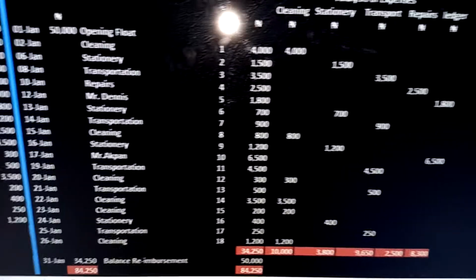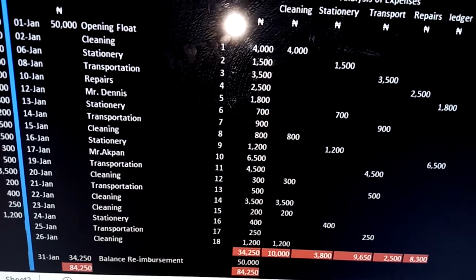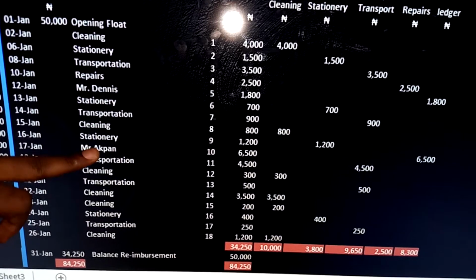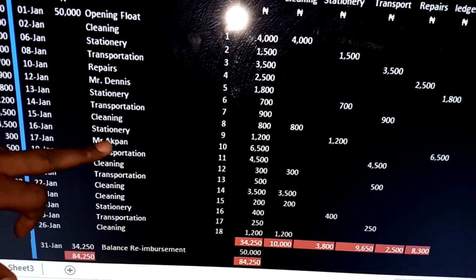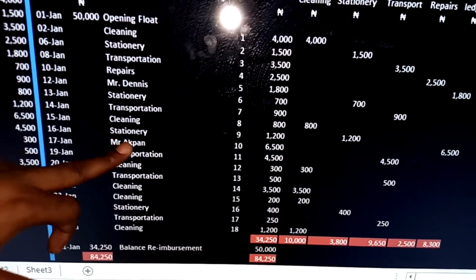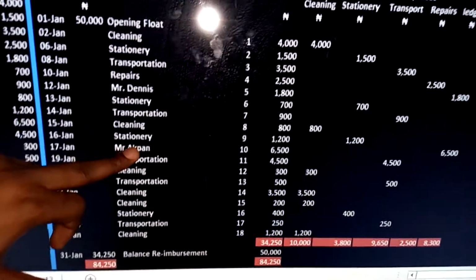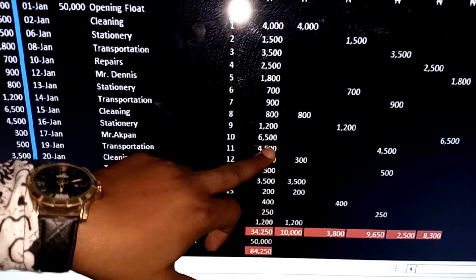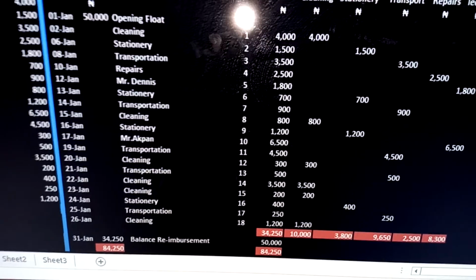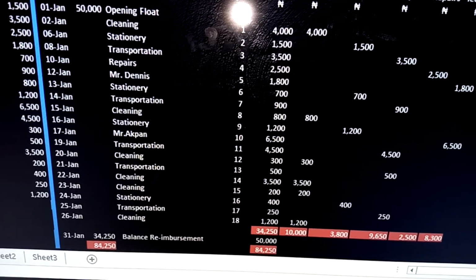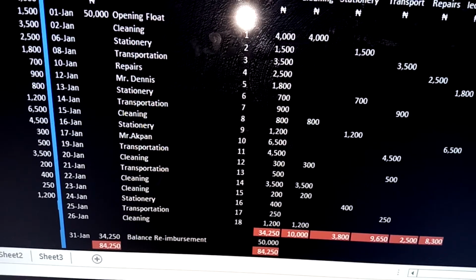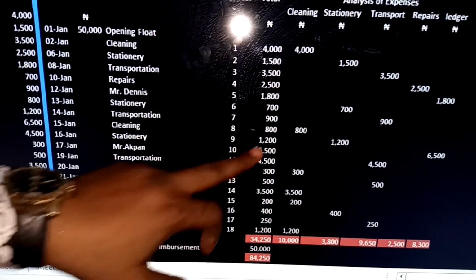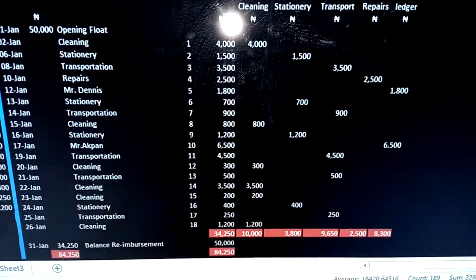The next one, we have 17th of January, we have Mr. Akpan. Money was paid to Mr. Akpan. Remember, individual names, we take it to ledger. So we have PCV number 11. Mr. Akpan here is 17th of January, and that's 6,500. So that's PCV number 10, 6,005, under ledger 6,005.